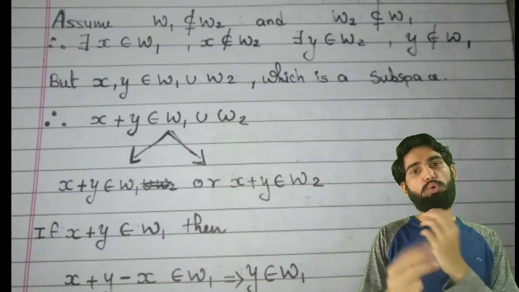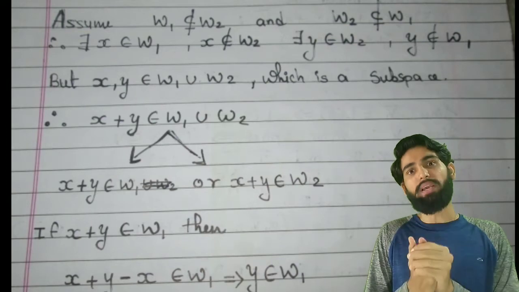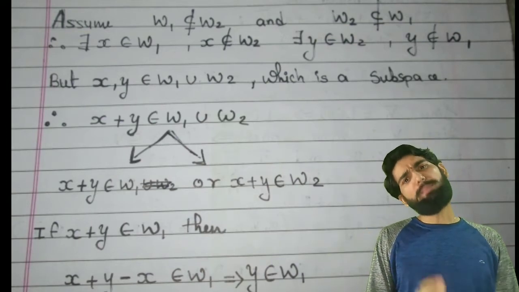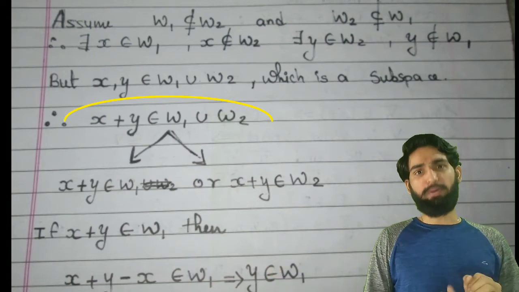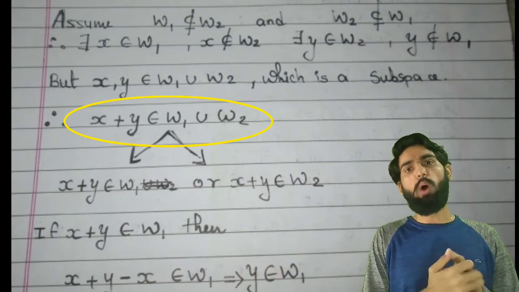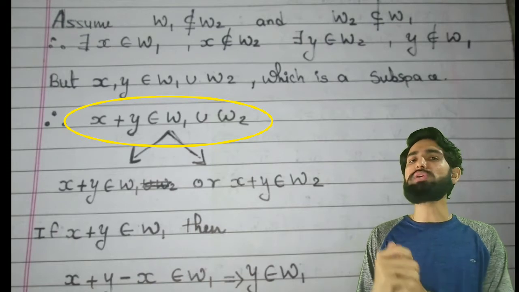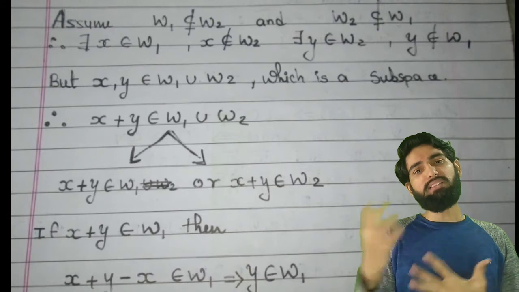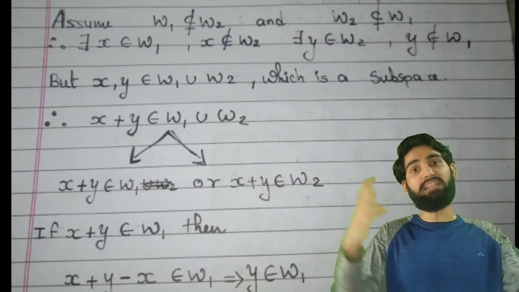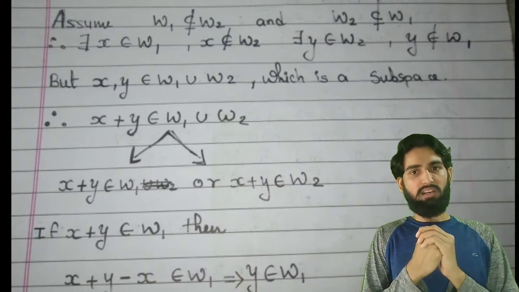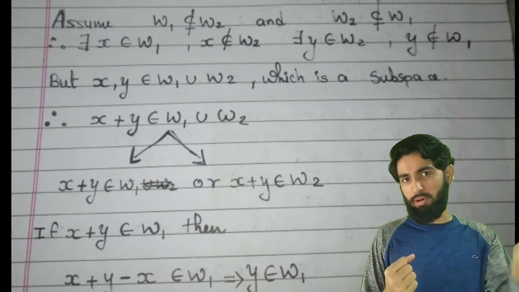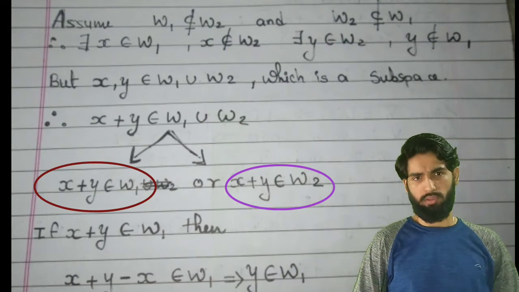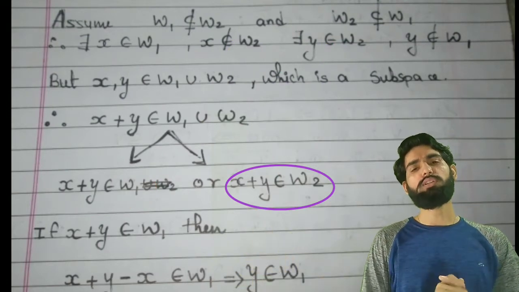So since I have two elements of a vector space, if I add them, the new element x plus y will be inside that only. That means x plus y is an element of W1 union W2. Now an element is inside a union if it is in either of them. Either x plus y is an element of W1 or x plus y is an element of W2. It must be in either of them, right? There is no other choice.